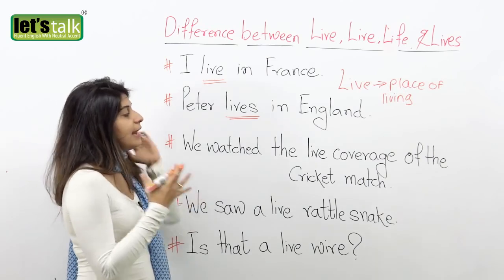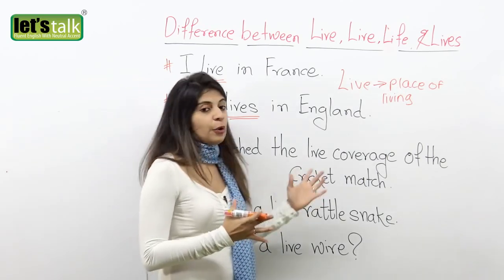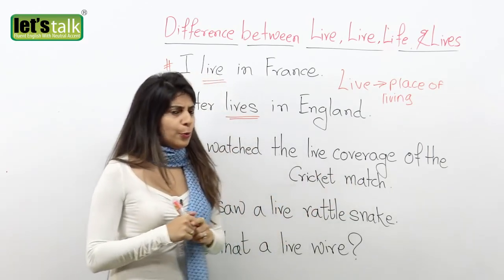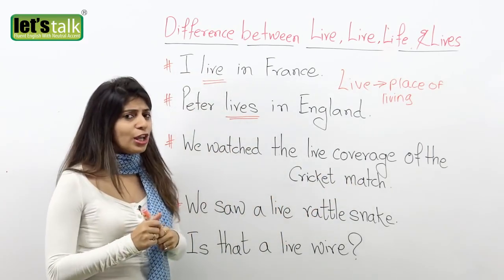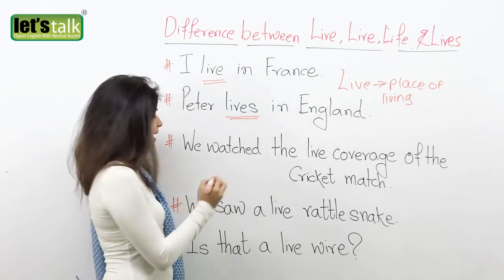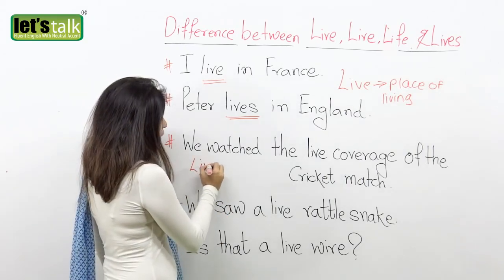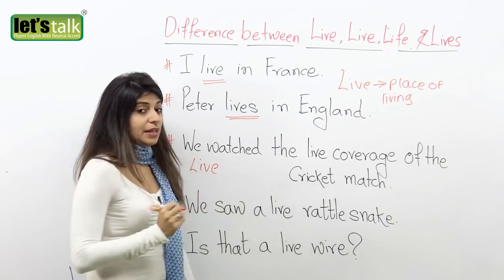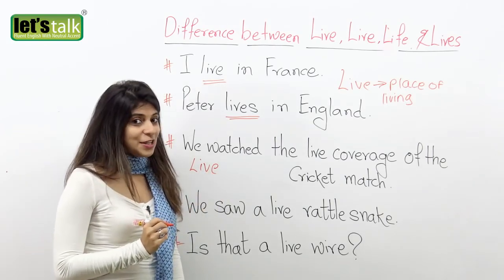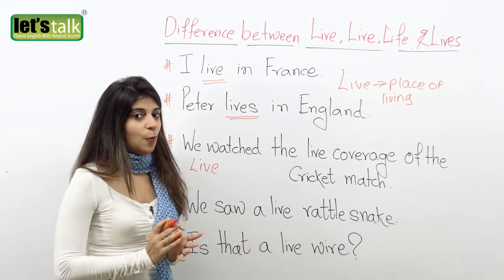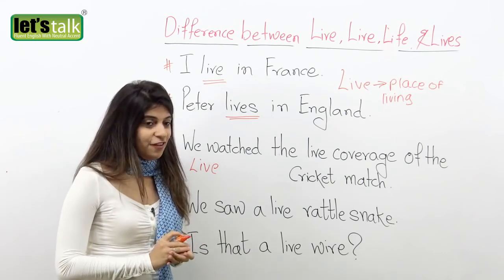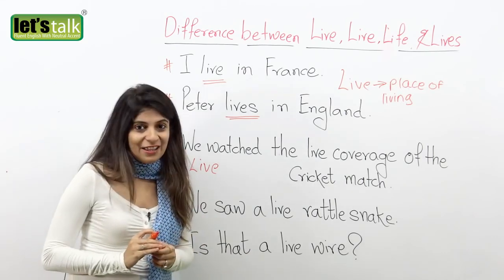Now, the next sentence here. We watched the live coverage of the cricket match. Again, we are going to look at the word which is spelled as L-I-V-E, but guess what? The pronunciation is different. We are not saying live, but we are saying live.